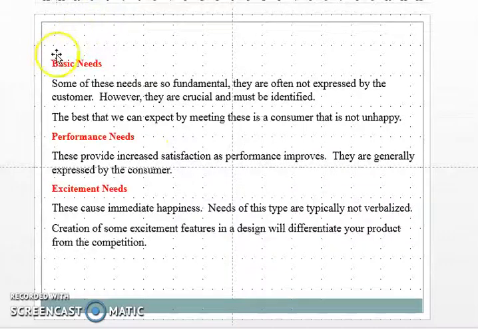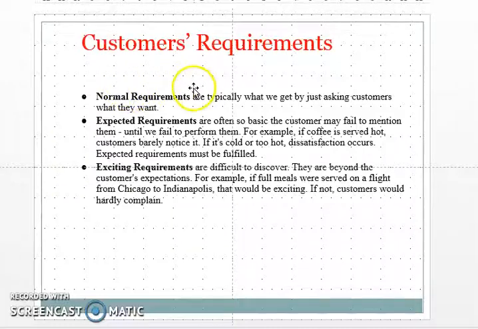Let us see the basic need, performance need, and excitement need. Performance need increases satisfaction as performance improves, and this is generally expressed by the consumer. Basic needs are a must. If they are not available in the product, the customers will not be happy. Excitement need causes immediate happiness to the customers. After that, we see how to identify these needs.